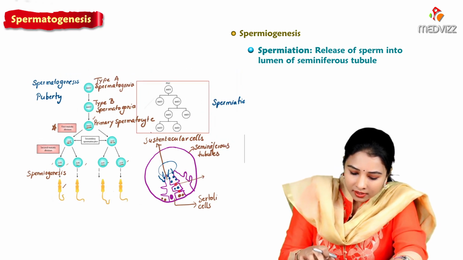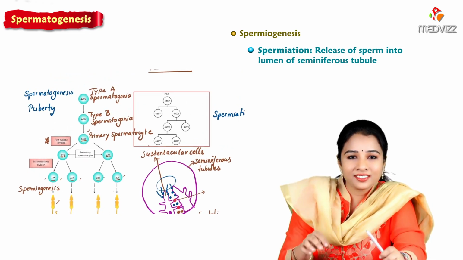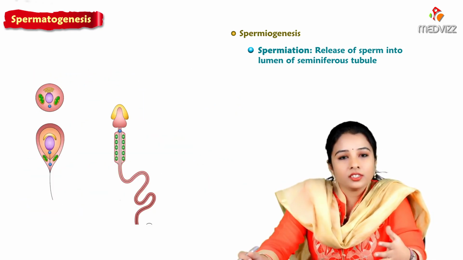Okay, so let's talk about spermiogenesis a little more in detail. What are the changes happening?